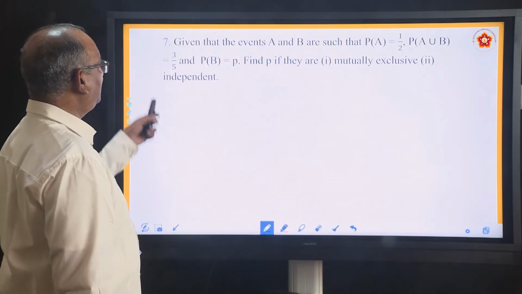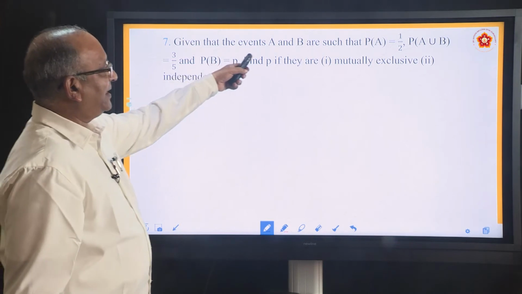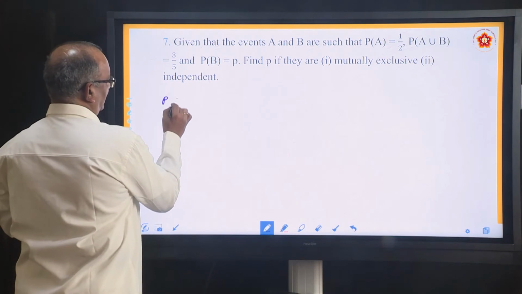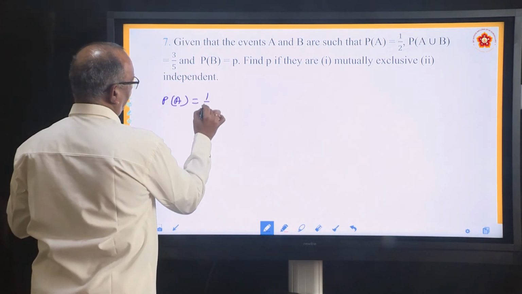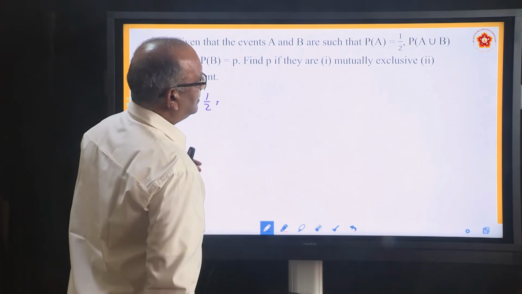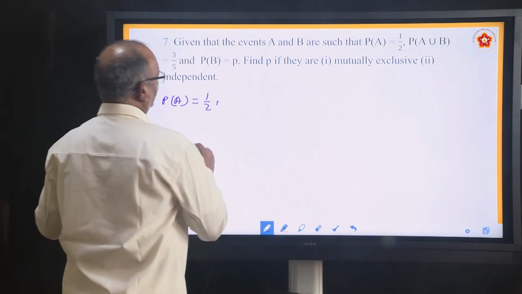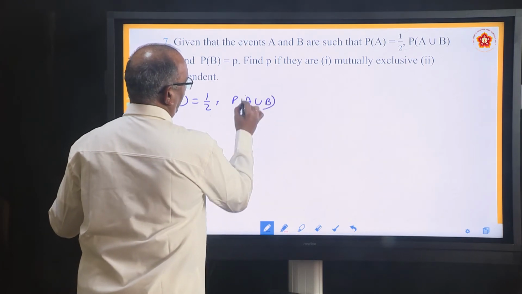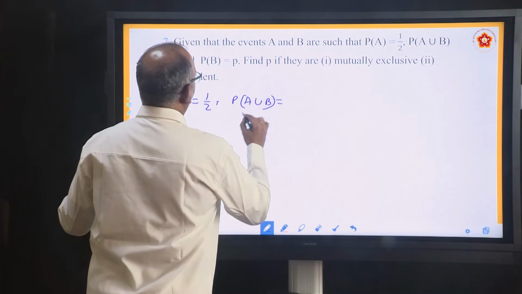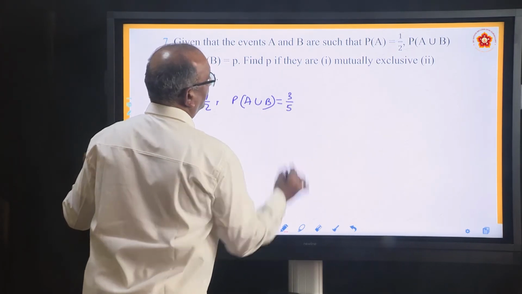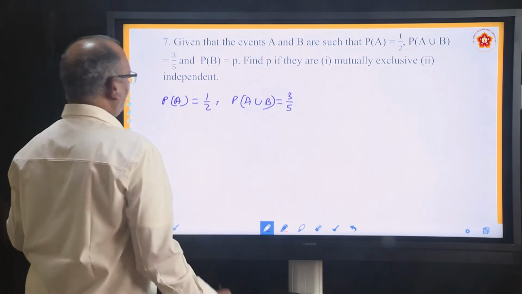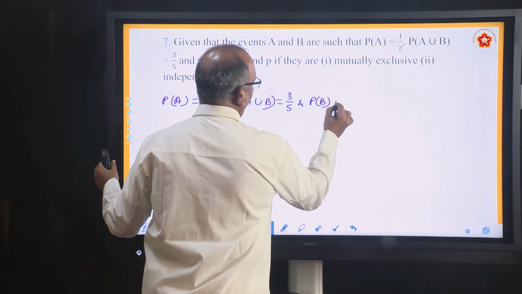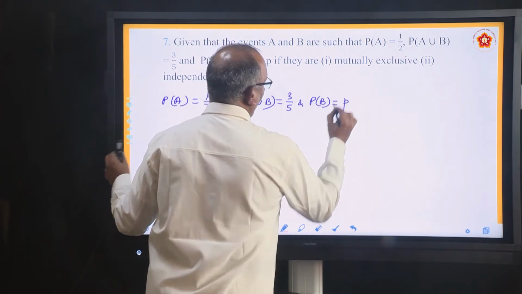We will move to the next problem. Given that the event A and B are such that PA equal to 1 by 2, whatever he has given you write, PA equal to 1 by 2, P A union B equal to 3 by 5 and PB equal to P, not 5.